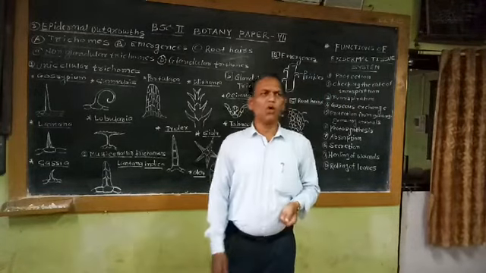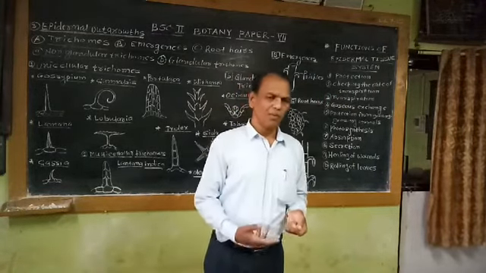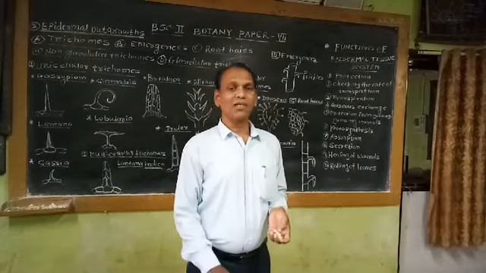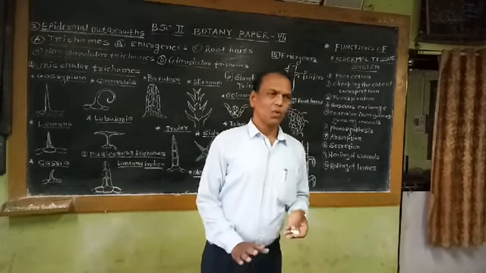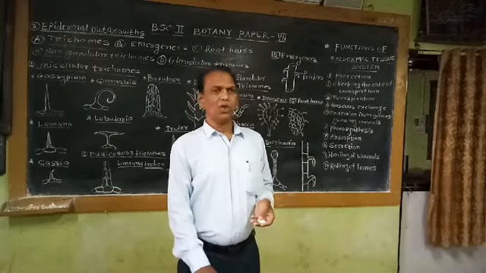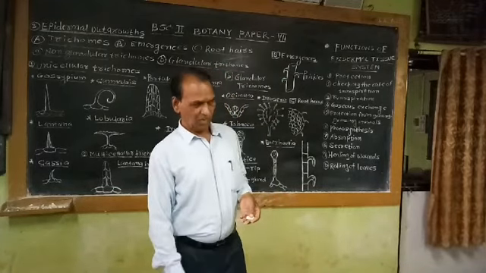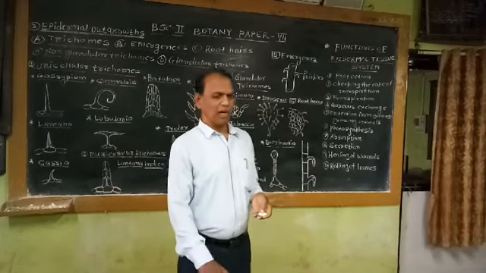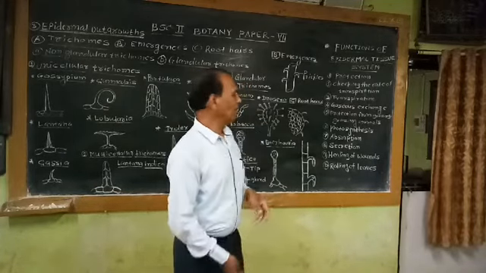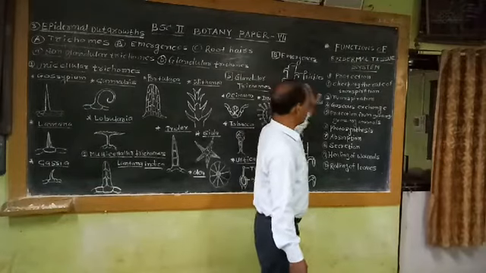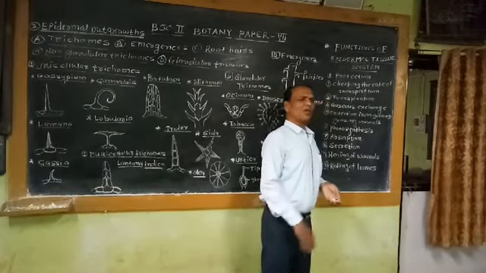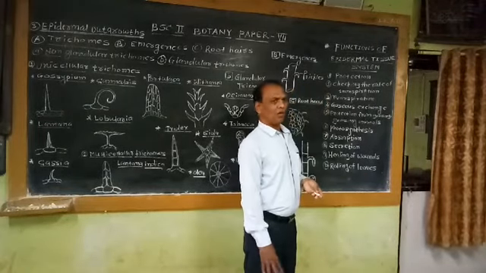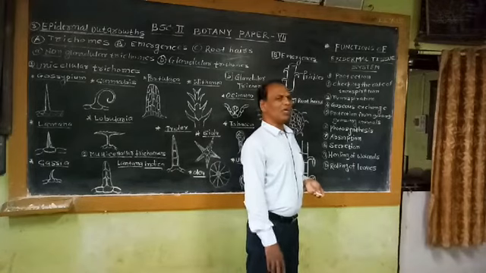For example, in xerophytes the epidermis is multi-layered and the cuticle is thick. In some plants, the epidermis is covered with a waxy coating. In most plants, except xerophytes, the epidermis is covered with a thin cuticle.